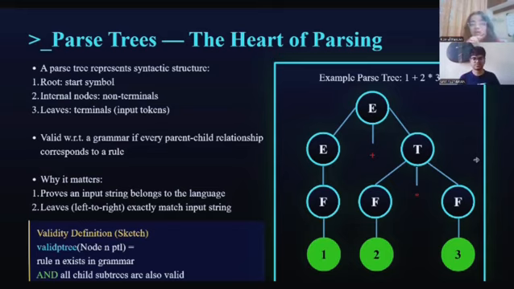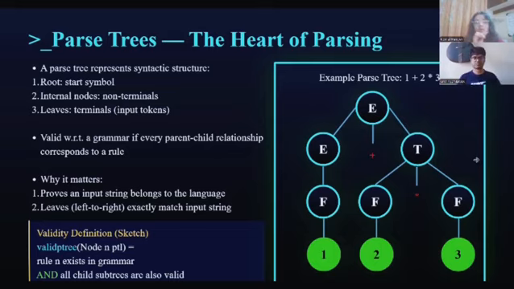A tree node is valid if there exists a rule in the grammar where the root non-terminal derives exactly the symbols at its child nodes, and recursively, all subtrees must also be valid. This is captured in the valid p-tree function. Two key properties must hold.